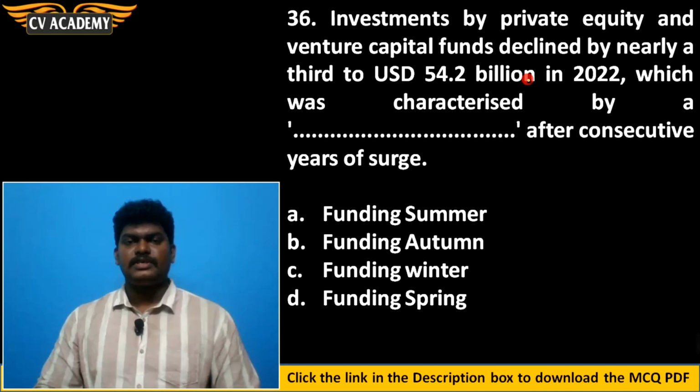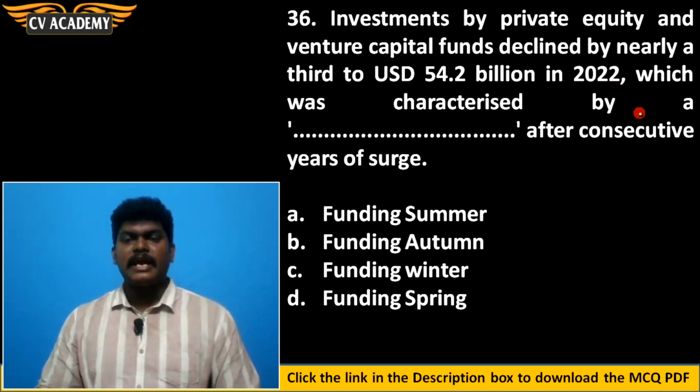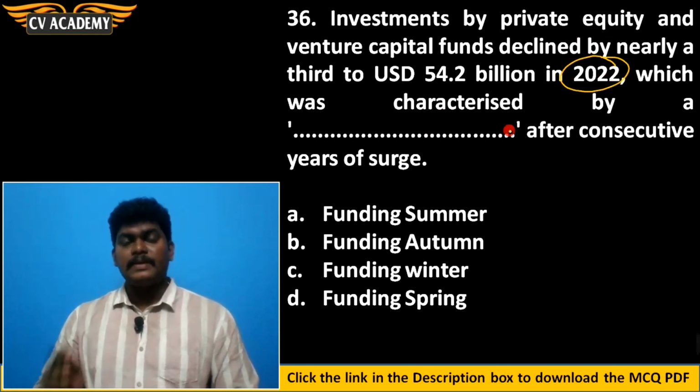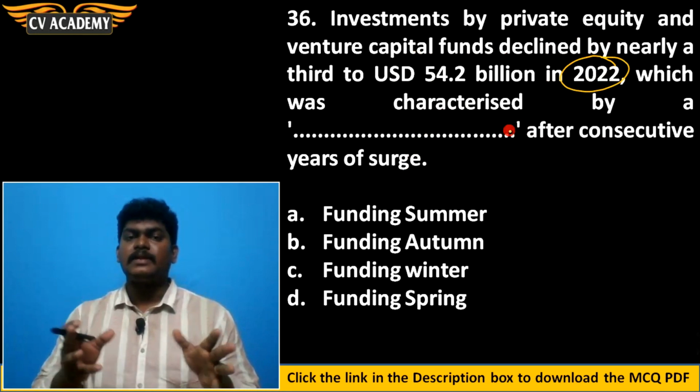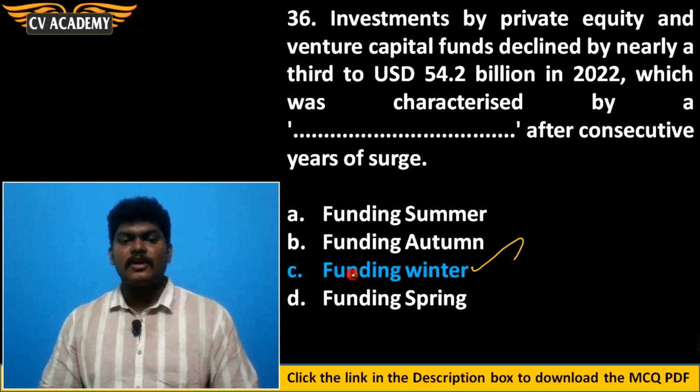Then 36th question. Investments by private equity and venture capital funds declined by nearly a third to $54.2 billion in 2022, which was characterized by a dash after consecutive years of such. Actually, private equity companies and venture capital companies' investments got reduced this year. In the year 2022, it got reduced compared to the previous years. But the investments by the private equity and venture companies in India are characterized by a name given to that. It is funding winter. Option C is the correct answer.